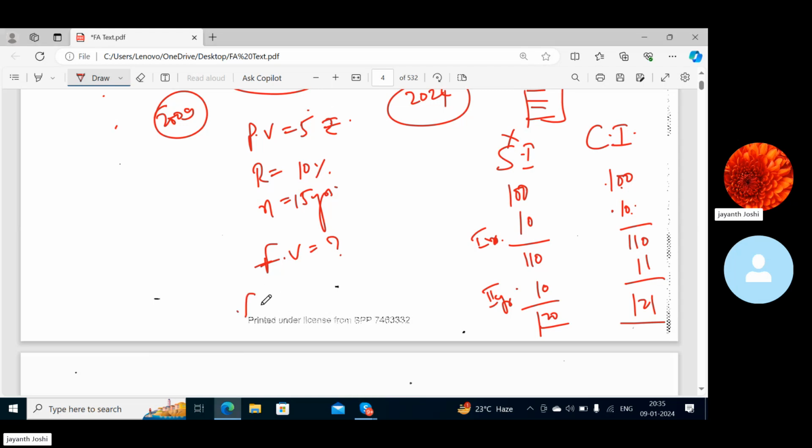So we'll use the formula for future value. Future value is equal to present value into 1 plus r whole power n. Let's take that 5, 1 plus 0.10 whole power 15. Can you calculate and tell me? Yes, sir. One second, sir. Take your time. Sir, 20.88. 20.88, almost 20, right?